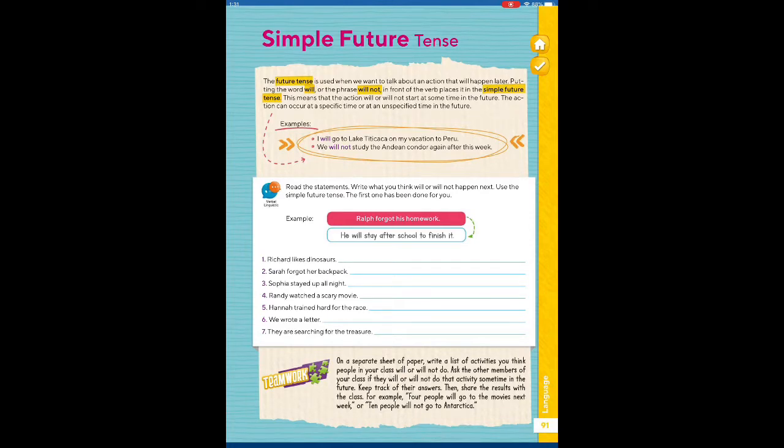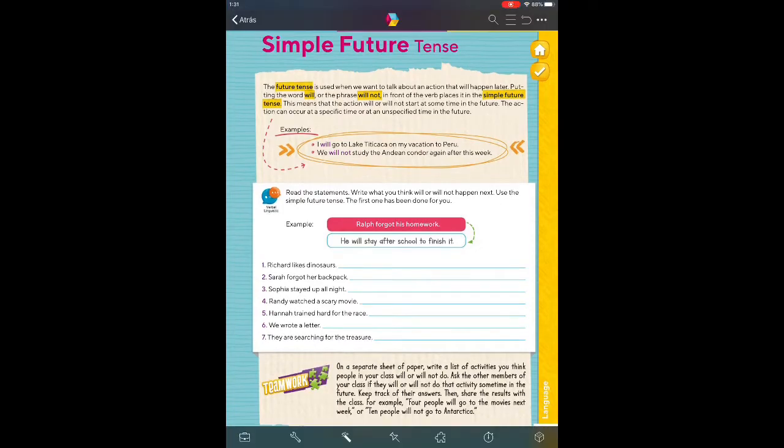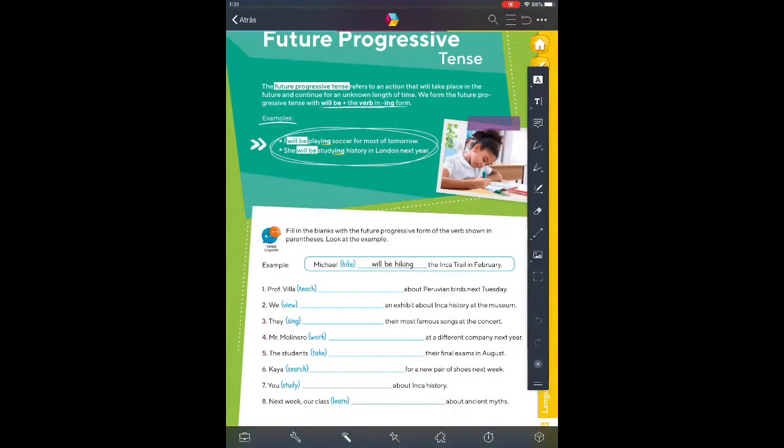Example: Ralph forgot his homework. He will stay after school to finish it. So you have a sentence and you have to complete that sentence with will, okay, with the simple future tense. For example, Richard likes dinosaurs, okay? So if Richard likes dinosaurs, we can say,